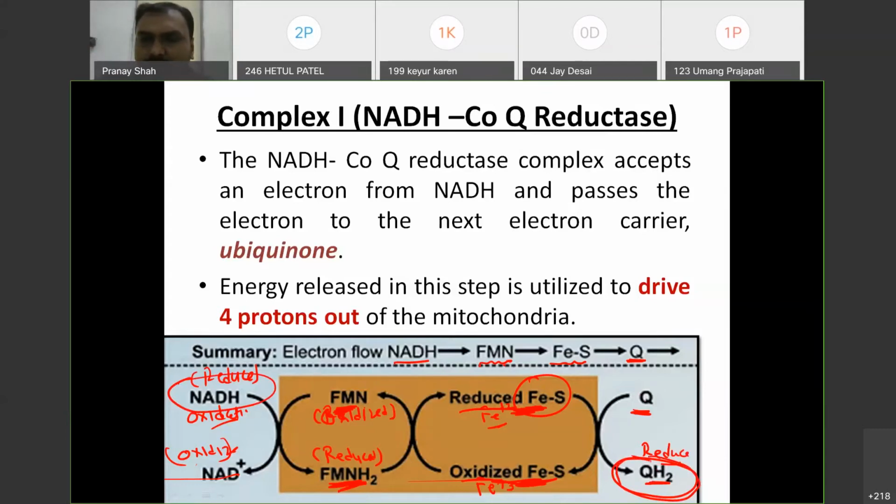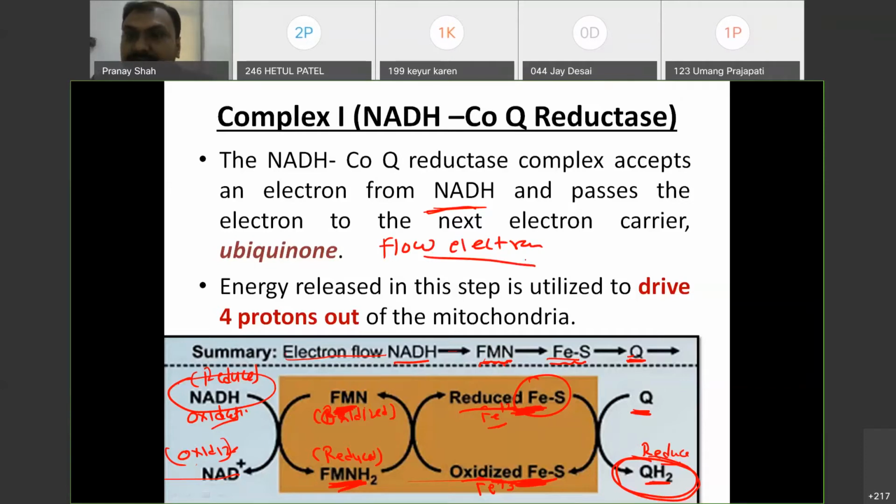So now the reduced form of ubiquinone, or coenzyme Q, has the electron. Now it can donate its electron to another component. So the NADH coenzyme Q reductase complex accepts the electron from NADH and passes the electron to the next electron carrier. So you have to write the summary: electron flow from NADH, then FMN, FeS, and Q.